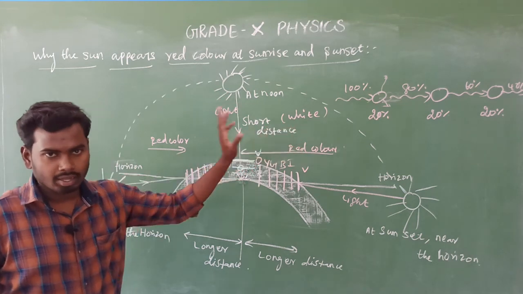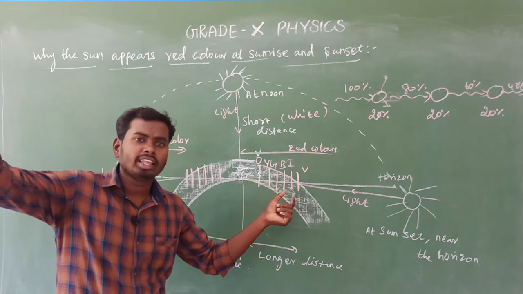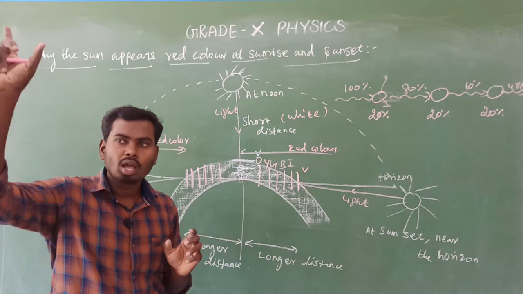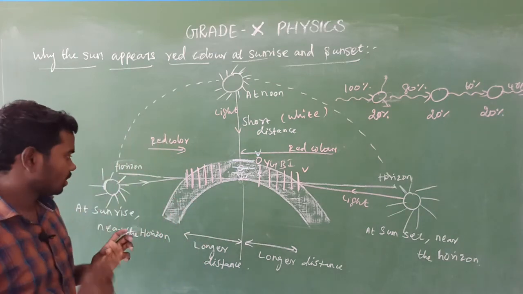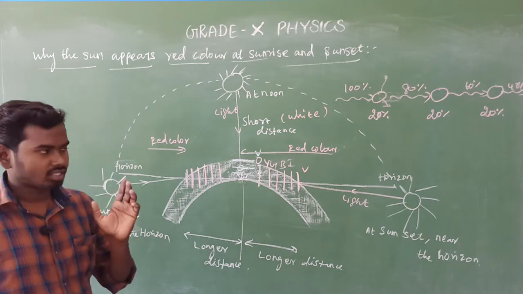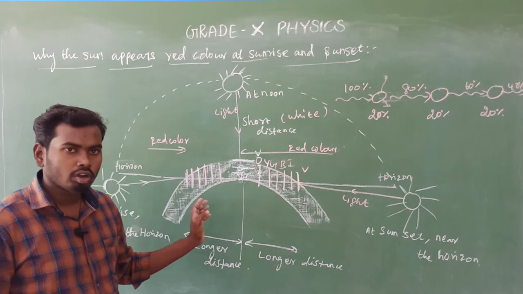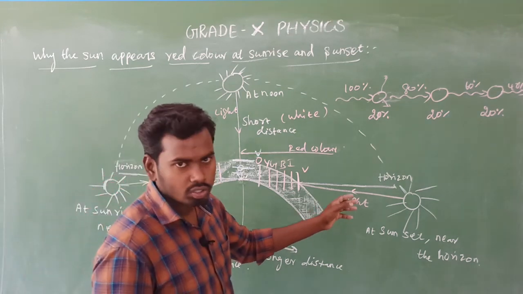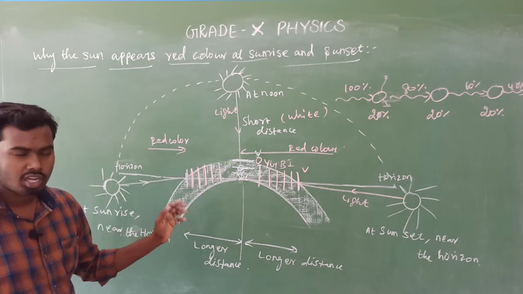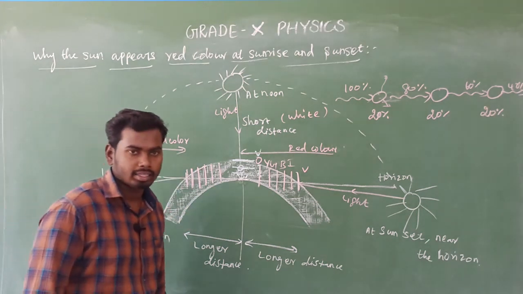The sun color is white, isn't it? Yes. But a small amount of blue color will be there, because blue color just starts scattering, not completely. So sometimes blue color will also be there. So this is an important 3-mark question. Keep that in your mind. Is that clear? Yes. Finally, in conclusion, during sunrise sunlight has to travel a longer distance. Even at sunset, sunlight has to travel a longer distance. Most of the shorter wavelength visible spectrum gets scattered. That's all, isn't it? Yes.